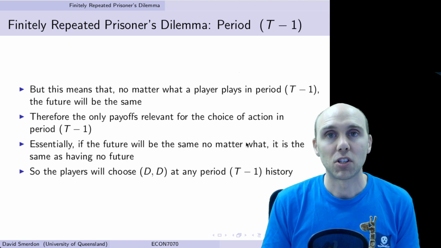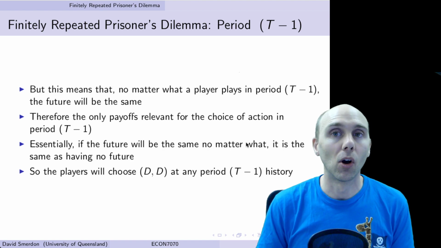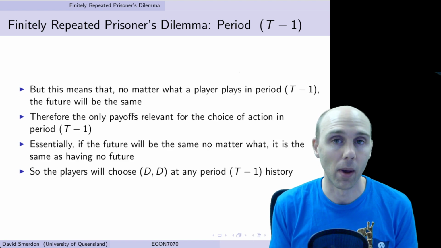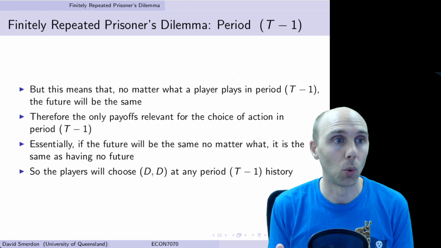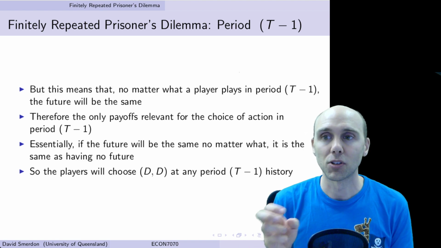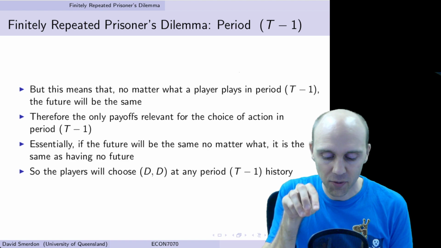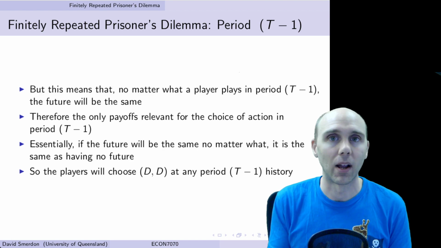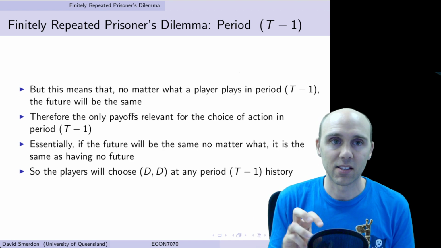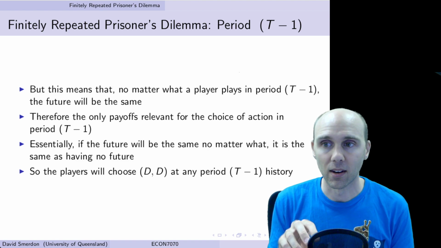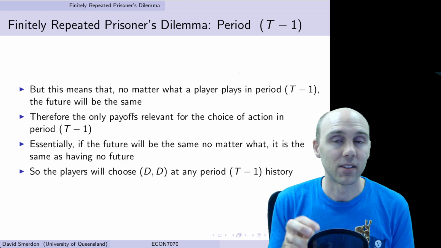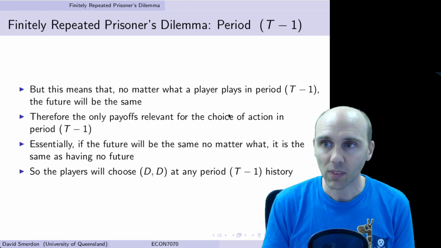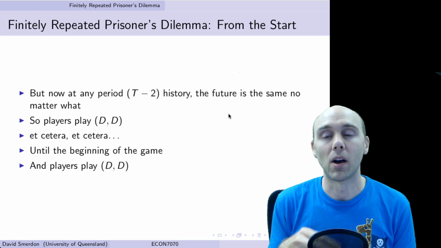So what happens when we reach the period t-1? Well, we know in the last period, period t, that our player will play defect no matter what. Nothing we do in t-1 will influence what happens then. So we only really need to care about the payoffs now in t-1. What's happened before doesn't matter, and we know what's going to happen afterwards. So essentially, it's like playing a one-shot game again. And that means we know what will happen. There's only one equilibrium, that's DD again. So defect, defect. And we can follow that back to t-2 and so forth.